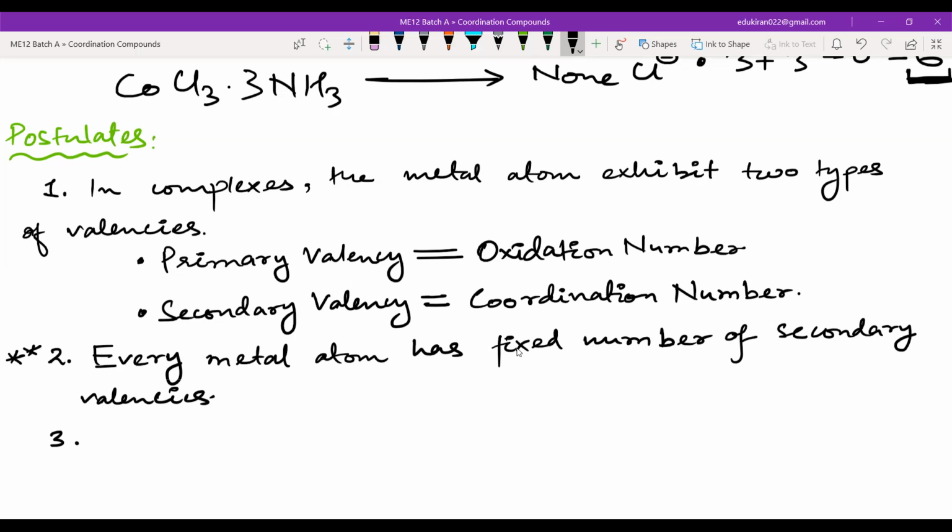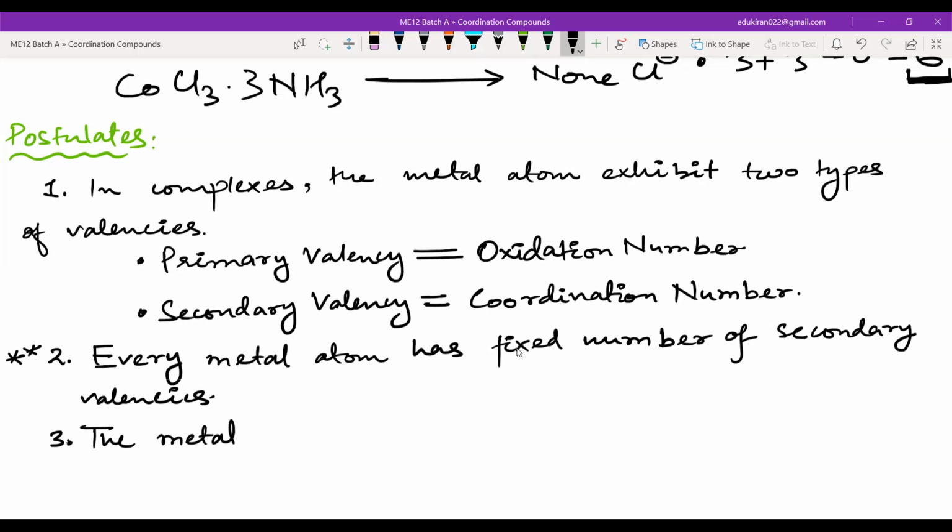Third point. Now we will talk about the charges that are present. If you have oxidation number and there is a metal, what do metals do? Metals lose electrons. When you lose electrons, you gain a positive charge. That positive charge has to be neutralized, and they have to satisfy it by some negative charge.